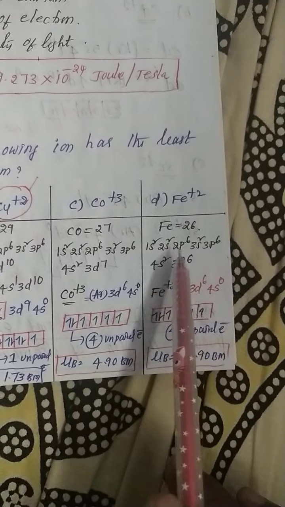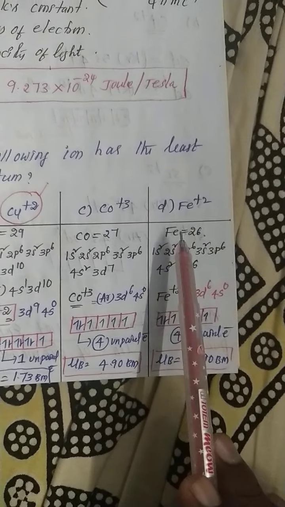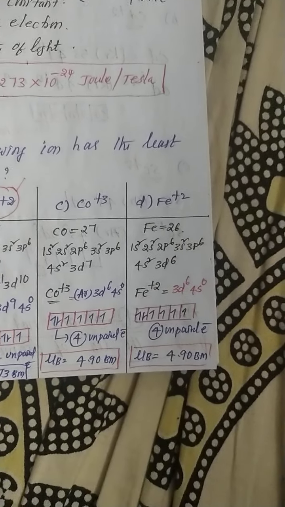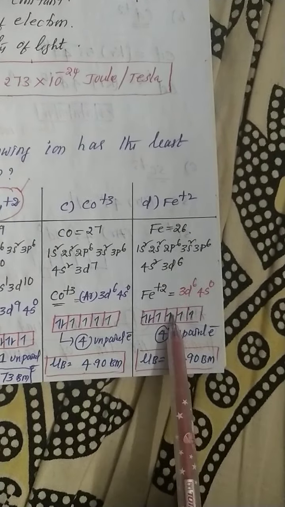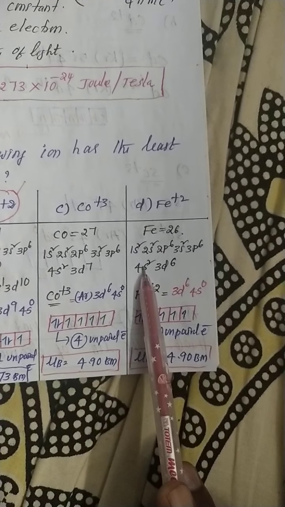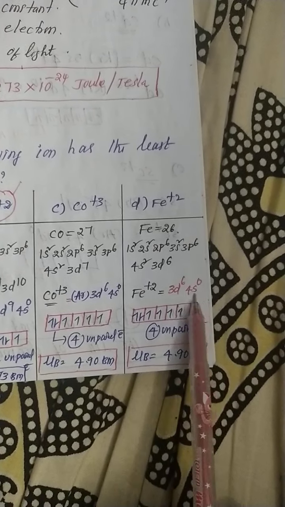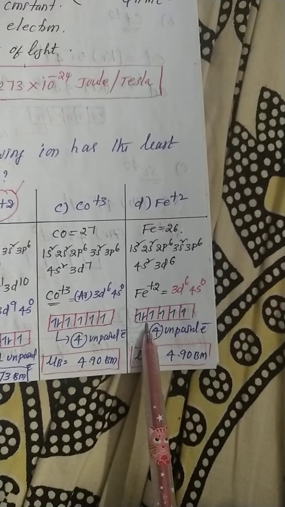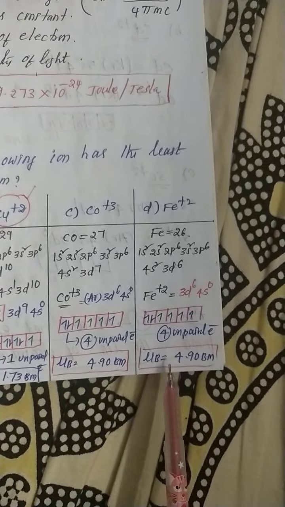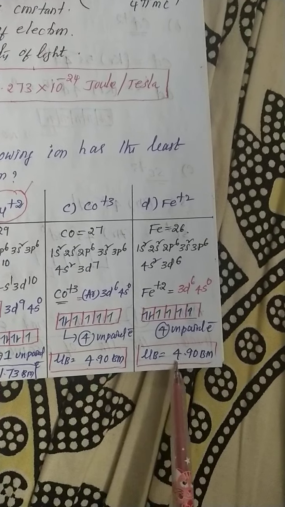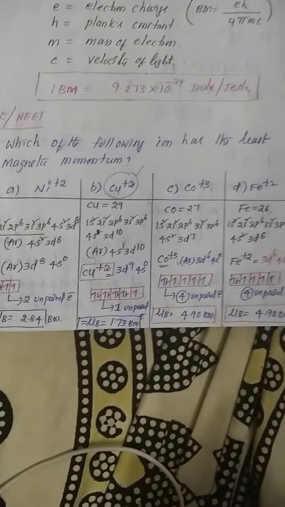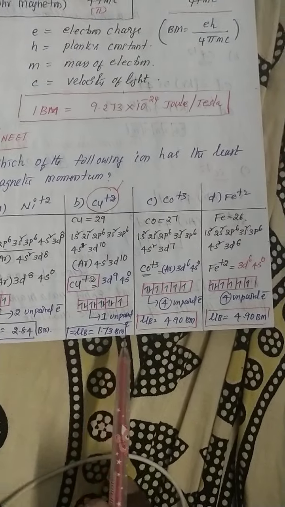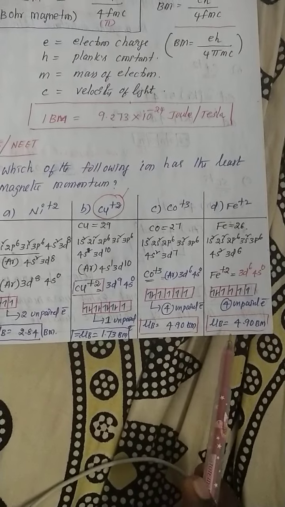And Fe plus 2. The atomic number of iron is 26: 1s2, 2s2, 2p6, 3s2, 3p6, 4s2, 3d6. Here plus 2 means 2 electrons are lost from the s orbital. So 3d6: 6 electrons means 1 pair and 4 unpaired. So the total magnetic moment value is 4.90. Out of these 4 options, the first option is 2.84, the second option 1.73, and the third and fourth options are similar.